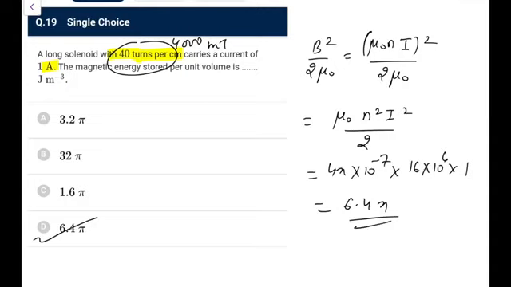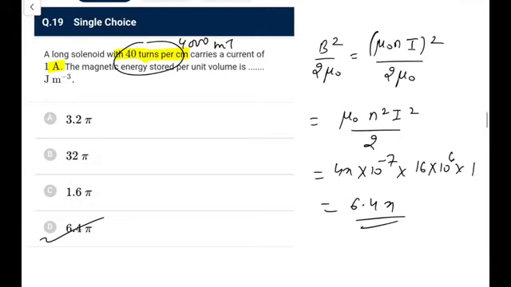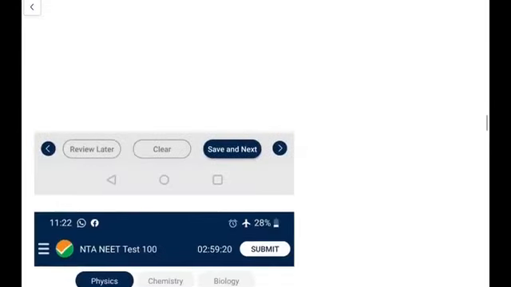So this is option D in this particular situation. But now you have to divide by 2. I forgot to divide by 2, so don't make this mistake. The answer is not 6.4, it is 3.2 pi. So be careful, don't be in a hurry, otherwise you will have to worry.